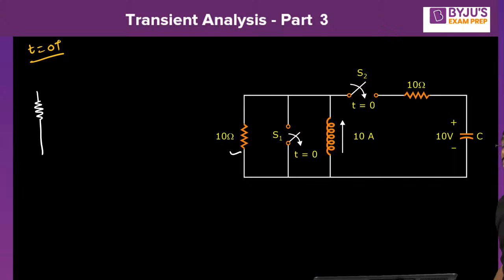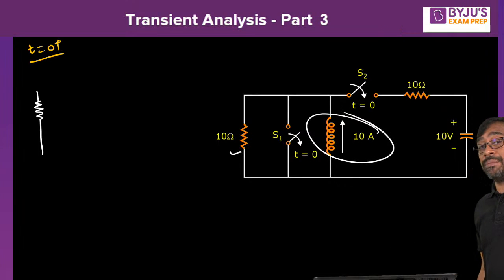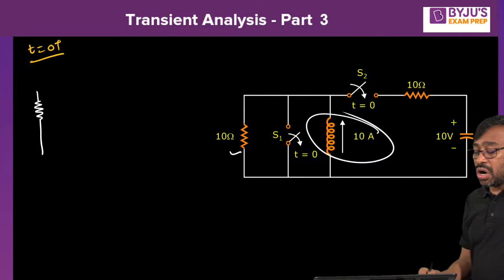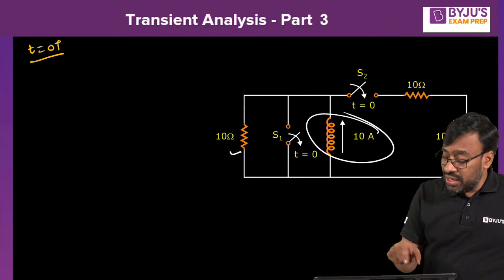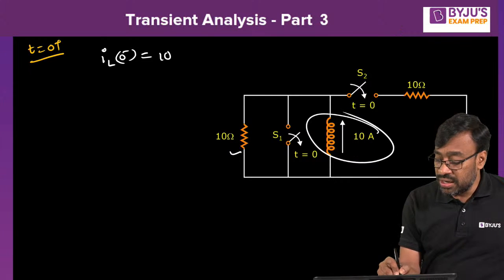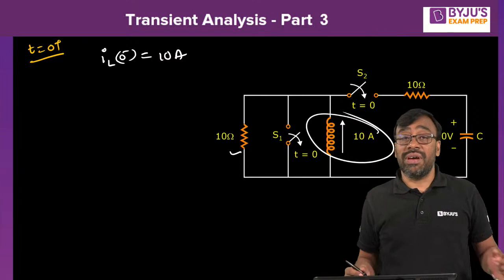How much current is shown here? You can see the current flowing through the inductor was actually 10 amperes. That means it was charged earlier and kept inside the circuit. So is IL of 0 minus not directly given? Yes, it is given. IL of 0 minus is directly given. How much? 10 amperes. There is no need to construct t equal to 0 minus because the values are already available here.